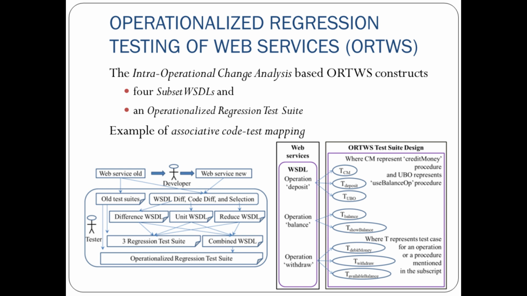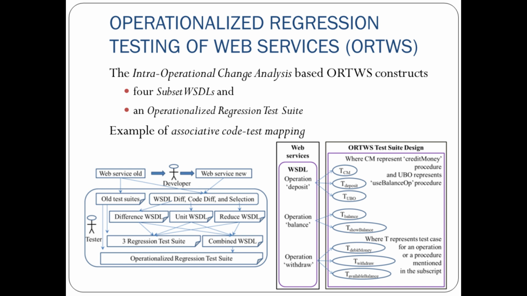Next, this is the operationalized regression testing in detail. Like intra-operational change analysis, we generate four subset WSDLs, and from these we generate the operationalized regression test suite. On the left-hand side of the flow diagram, the old web service and new web service are compared, meaning the developer moves the old web service to the newer version, doing some development.